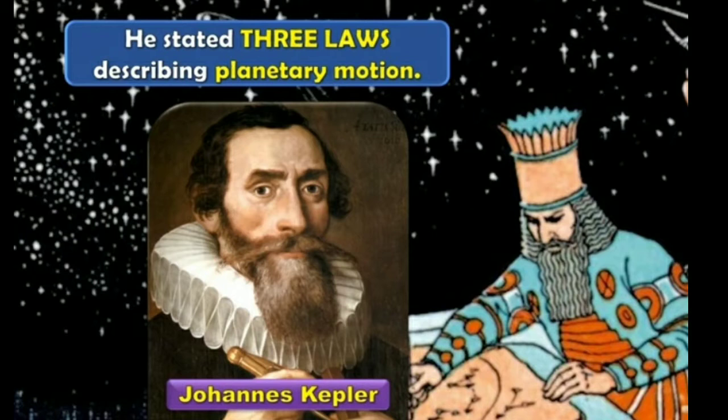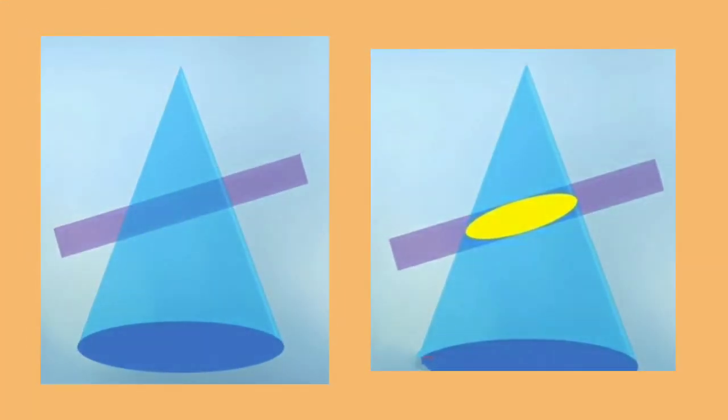Children, let us first understand the meaning of an ellipse. What it is. Children, if we take a cone and we make a cut by an inclined plane, as you can see on your screen, there is a cone and we have made a cut by an inclined plane. So we get a curve. As you can see here, the yellow color is the curve.